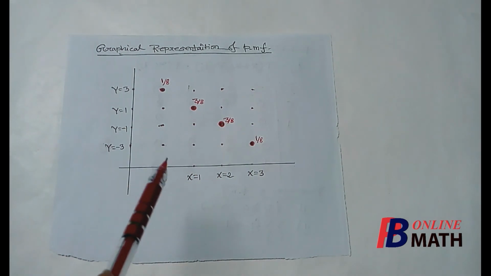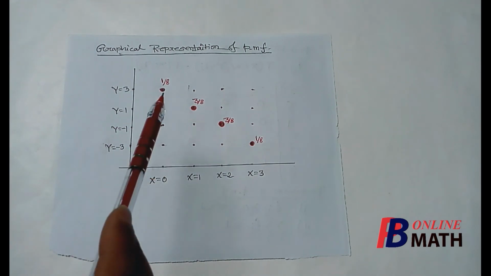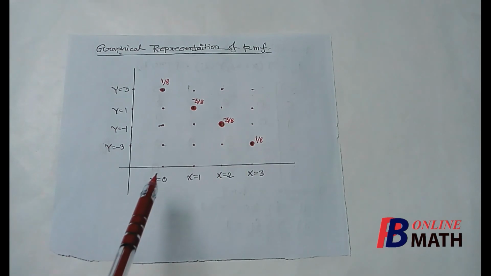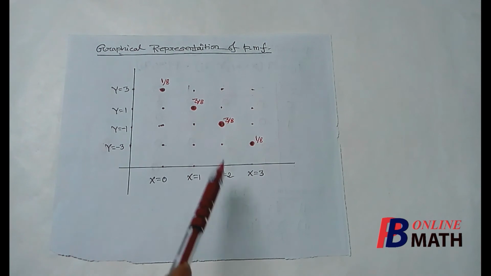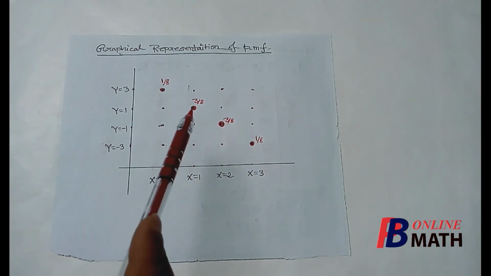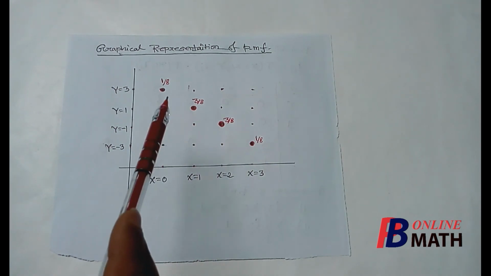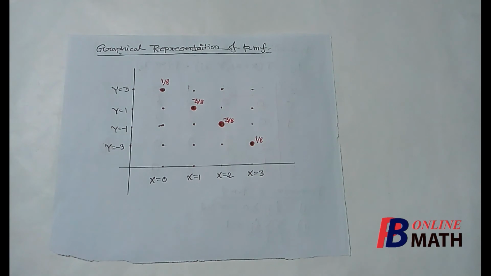Now if we plot all the masses at these spectrum points, we find that the non-zero masses lie at these four points: (0, 3), (1, 1), (2, -1), and finally (3, -3). These are the four non-zero masses, which are 1 by 8, 3 by 8, 3 by 8 and 1 by 8.